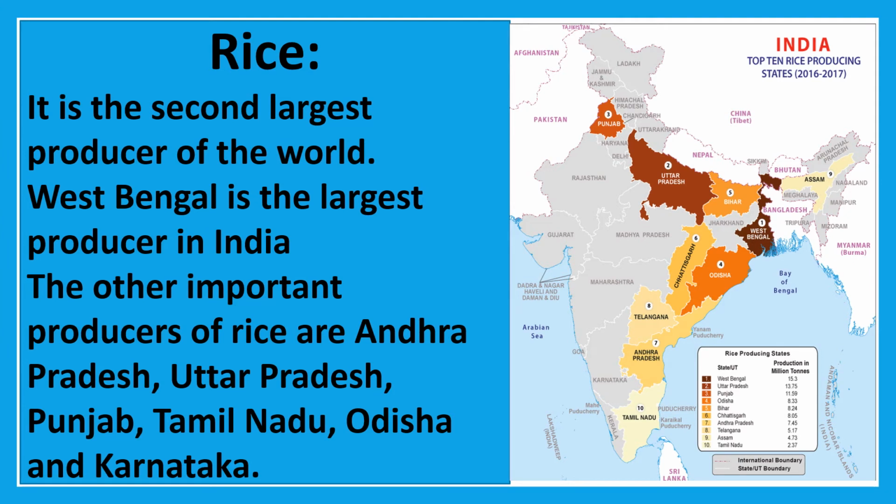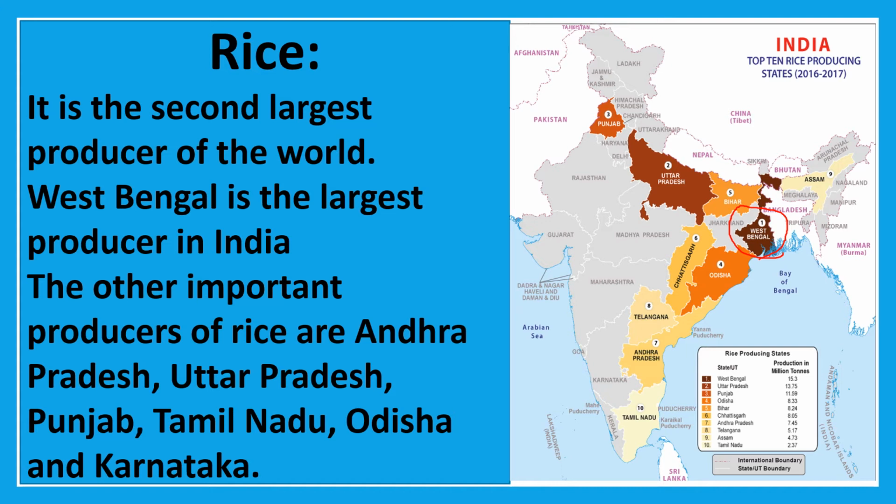India is the second largest producer of rice in the world. West Bengal is the largest producer state in India.